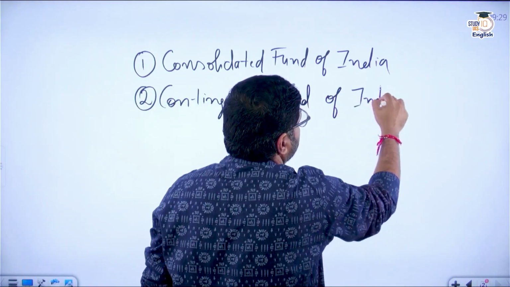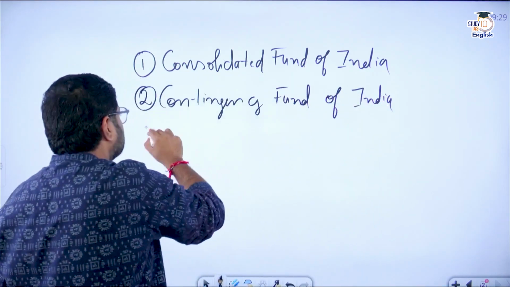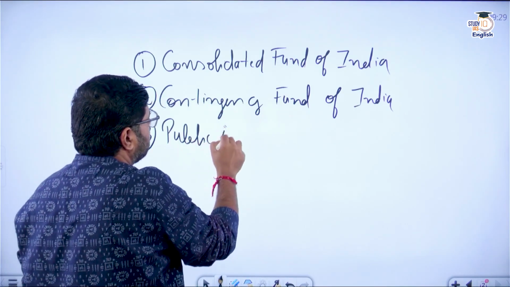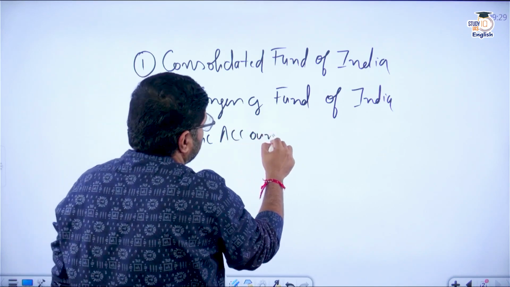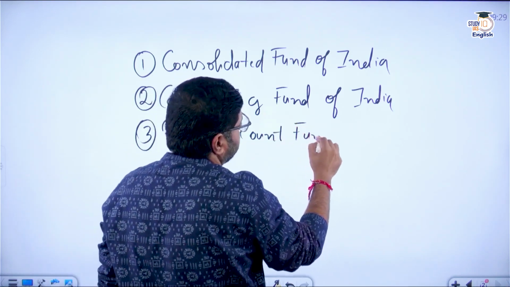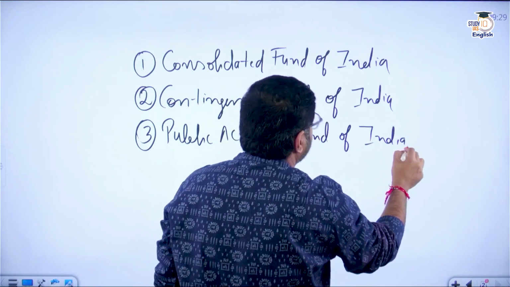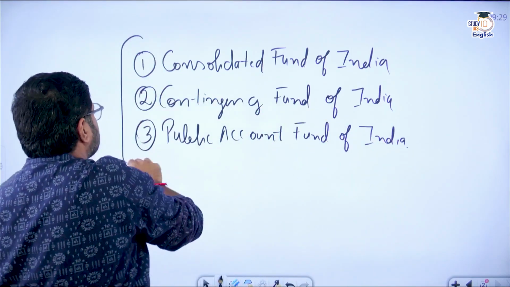And number three, Public Account Fund of India. So we have these three funds which are mentioned in your Constitution of India also.